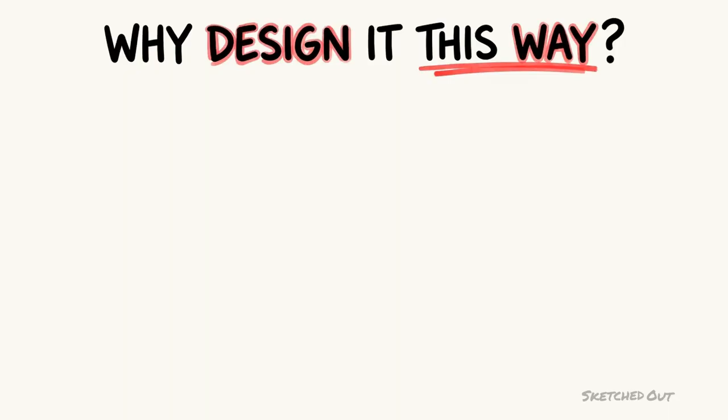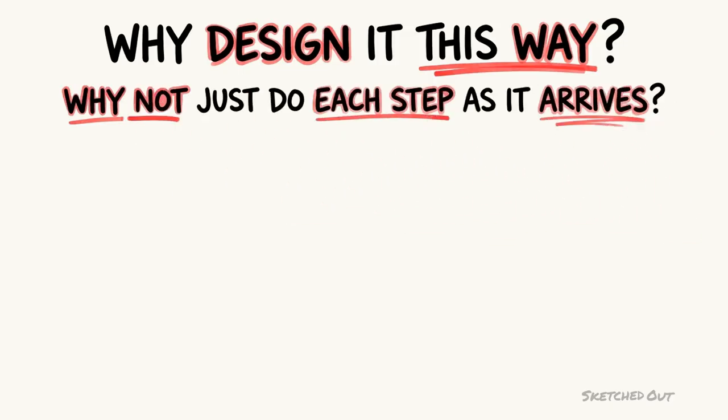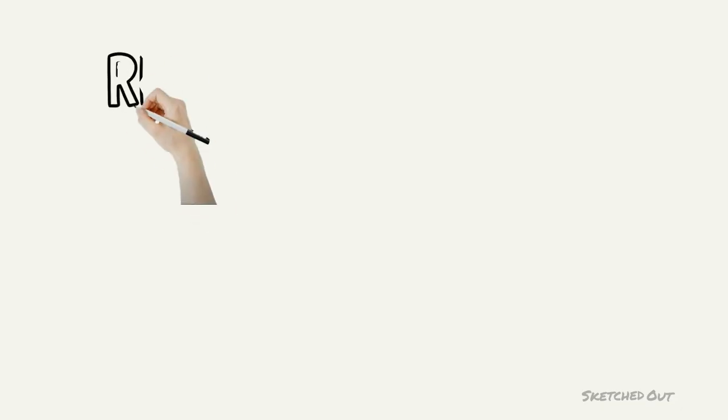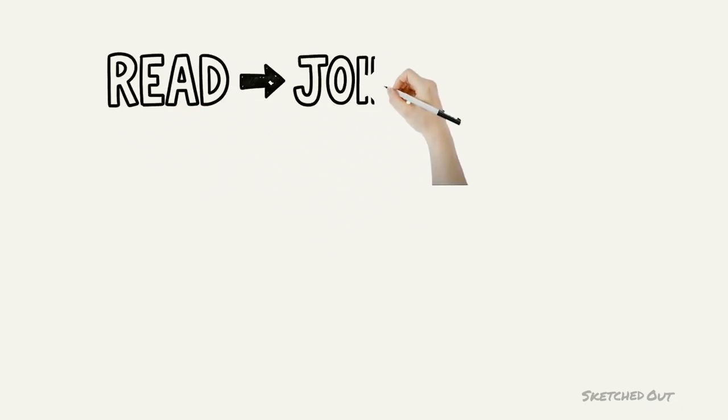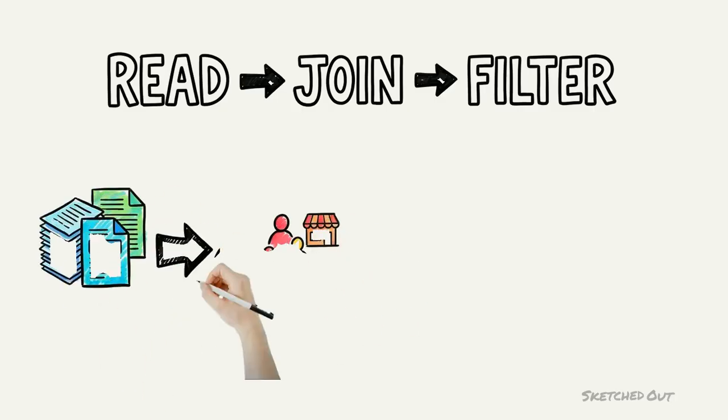So pause the video and ask the obvious question, because it is the right one. Why would anybody design it this way? Why not just do each step as it arrives? Waiting seems like pure delay. Look again at the order we wrote our job in. We read the swipes, then we joined them to the merchant table, then we filtered to the last 30 days. Think about what that means if you execute it literally.